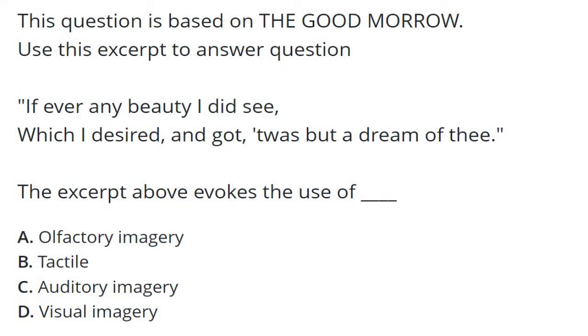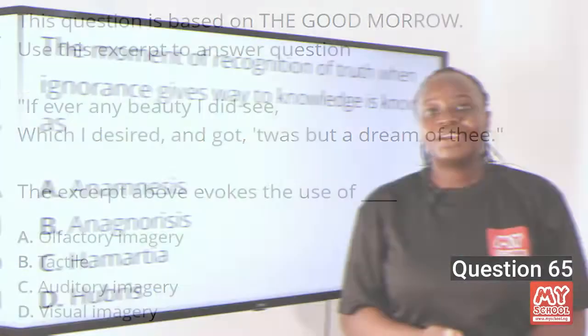And it can be olfactory in the sense that it appeals to the reader's sense of smell. In this case, the excerpt above is appealing to the reader's sense of sight. You can see that with the first line, "if ever any beauty I did see." So the answer to this question is D, visual imagery.